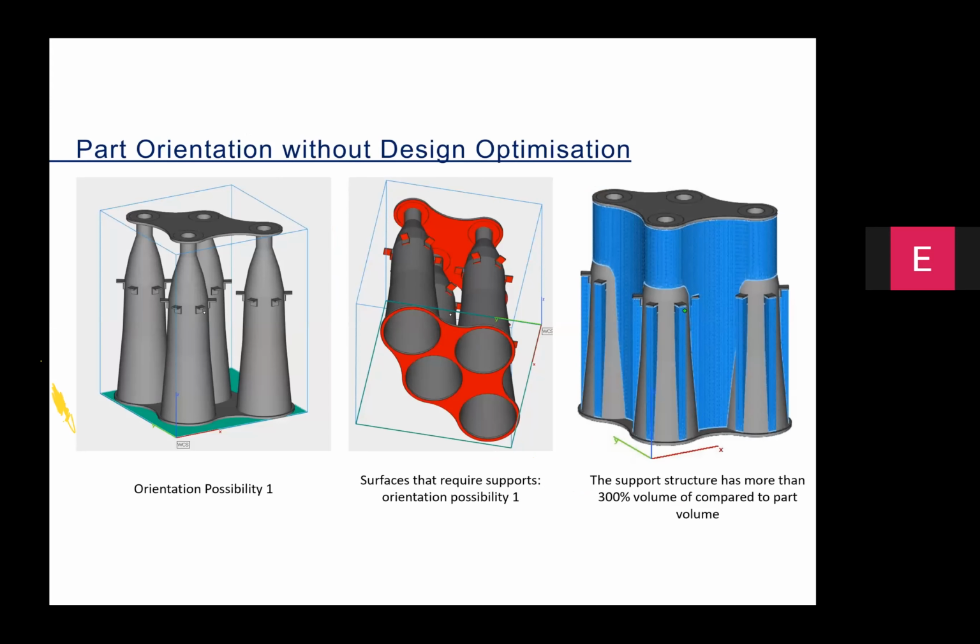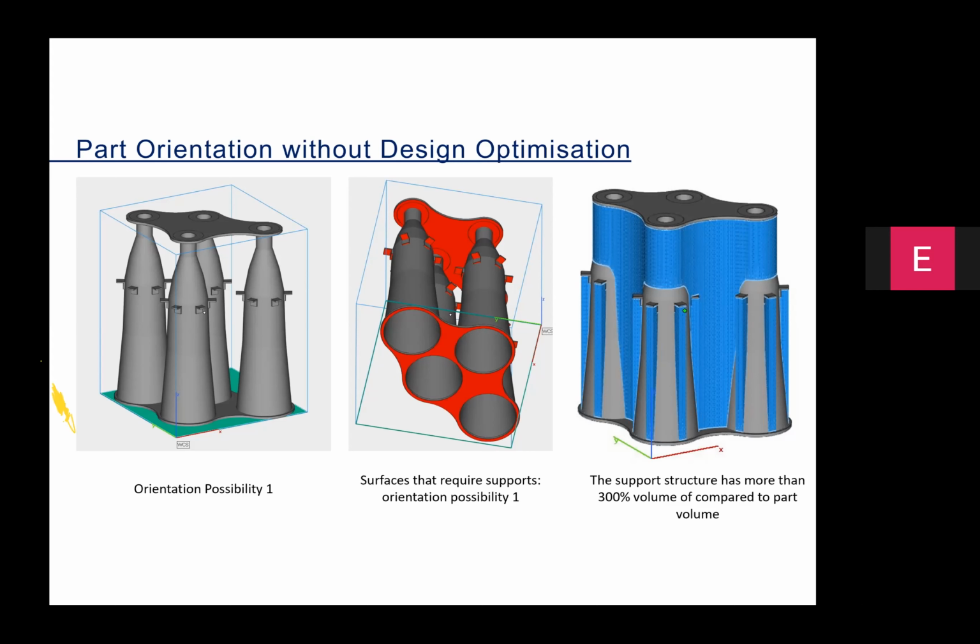Now, if this part were to be built in the same way, you end up with support structures that are shown in blue in the third picture to the right. From the blue support structures, you can easily infer that the volume of the support structures is more than 300% compared to the part itself.